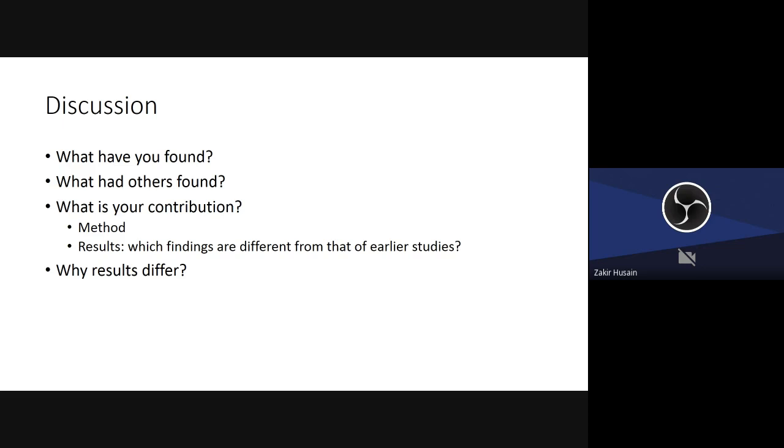So this has some clear paragraphs. The first paragraph should be a summary of what you have found. Then the second paragraph is what others have found. Third, what is your contribution? Contribution in terms of method: you've used a different methodology or database. Contribution in terms of results: in what way your findings are different from that of earlier studies. And then explain why results differ.